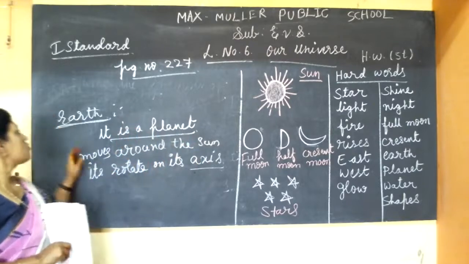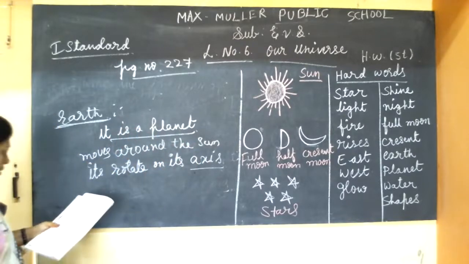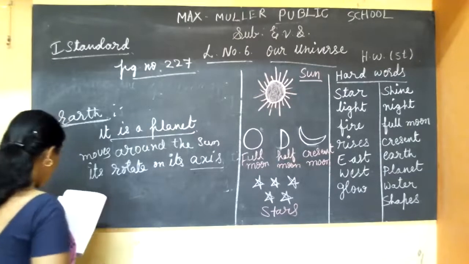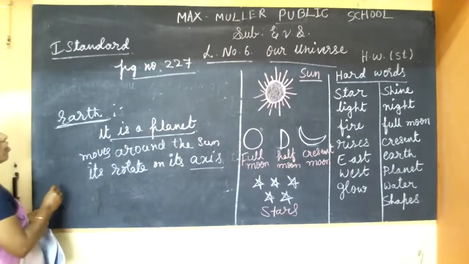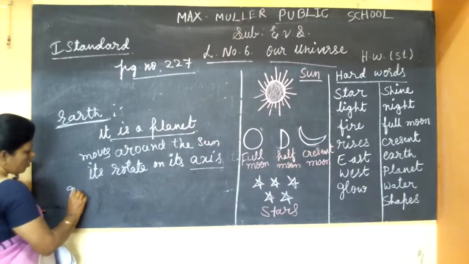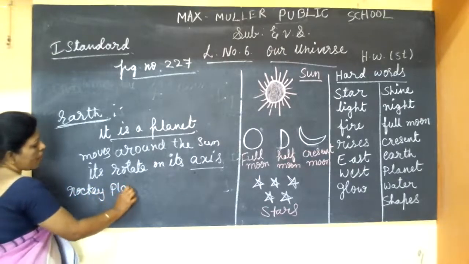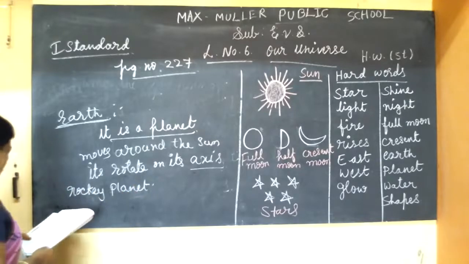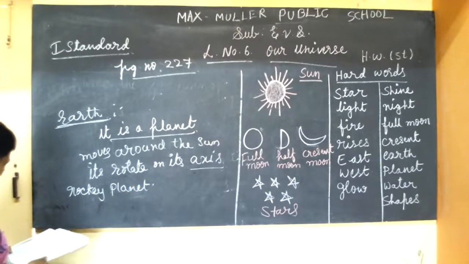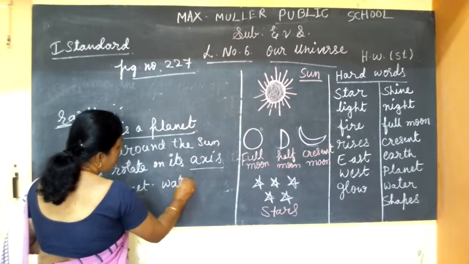Are you understanding? So about earth, it is a planet. It moves around the sun. So it rotates on its axis also. We call it a rocky planet. It is made of water and land.